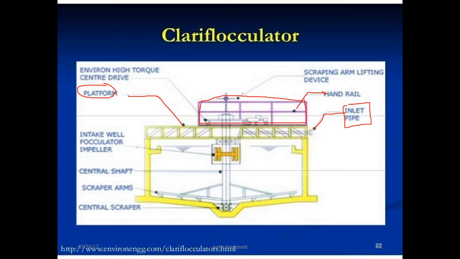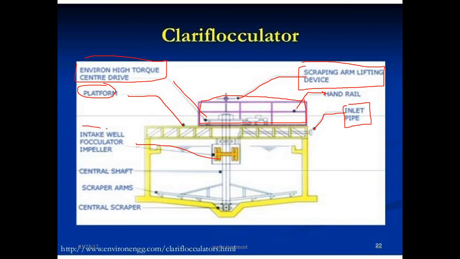Next, on the top you can observe this is the scraping arm lifting device. Next one is the high torque center drive. This portion is the high torque center drive. The central portion is the intake well, flocculator impeller.